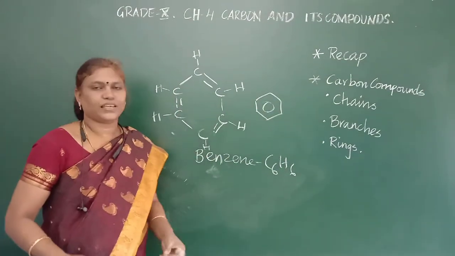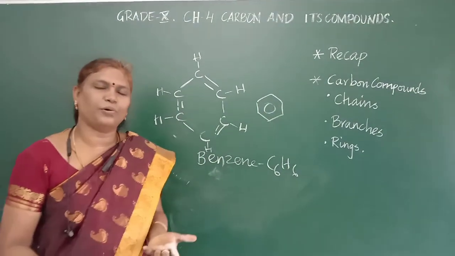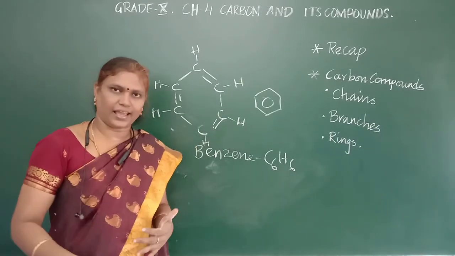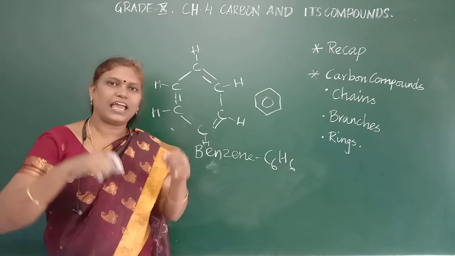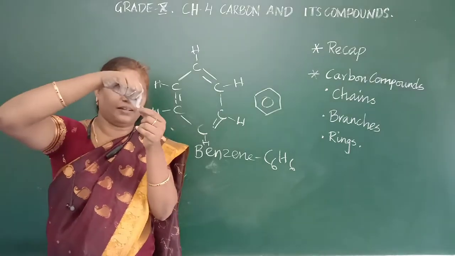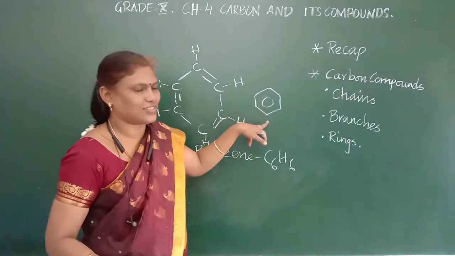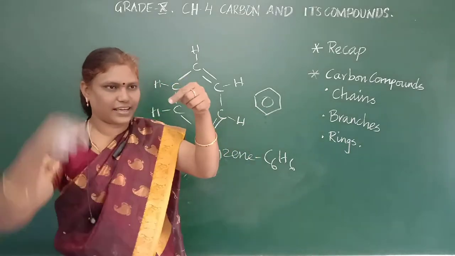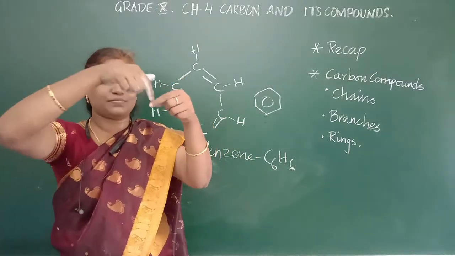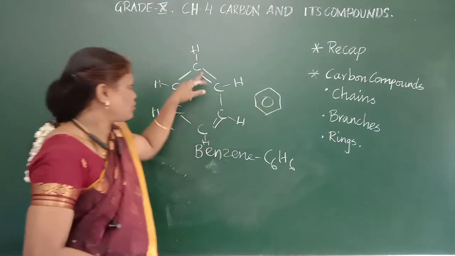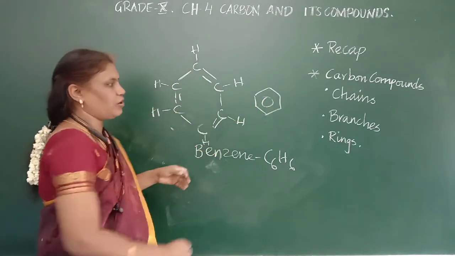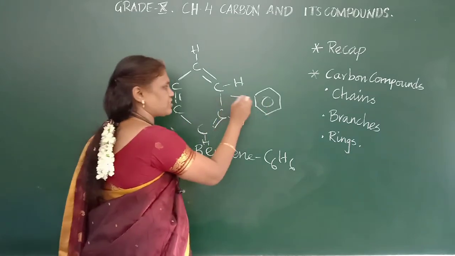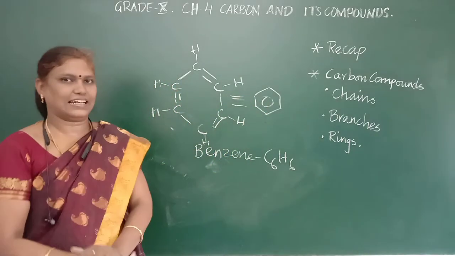How he framed this structure, you know. He was thinking about the compound, how can I put the bonds? So in the same night, it came in a dream that a snake had bitten its tail. So he framed the structure of benzene like this. Head and tail, the snake has bitten. So it can alternate the double bonds and the structures can be written like this also. It is called a resonance structure. You will be studying it in higher classes.